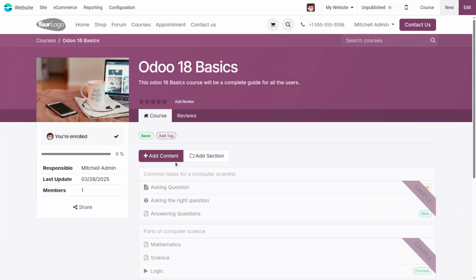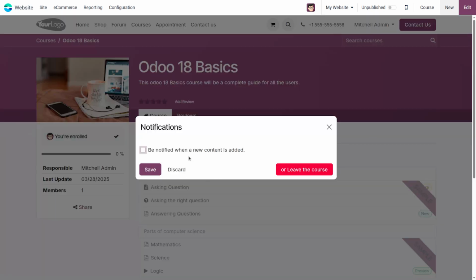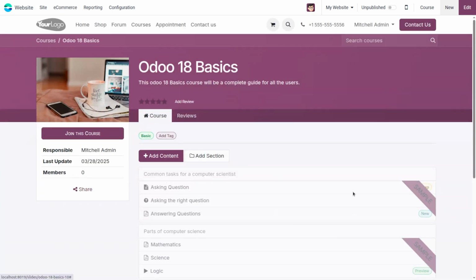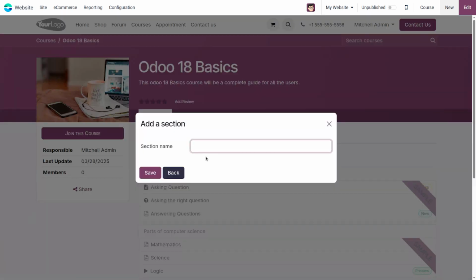Then to add a section, now the user has been enrolled. We can leave this course now. Once we click the add section option, we have the option to add a section. We can enter the name of the section here, like Odoo 18 intro. Then we can save it now.